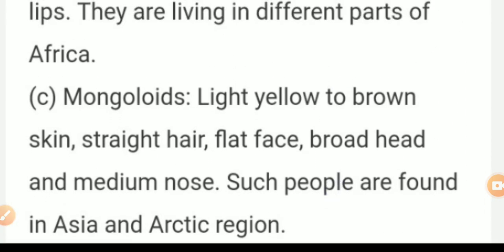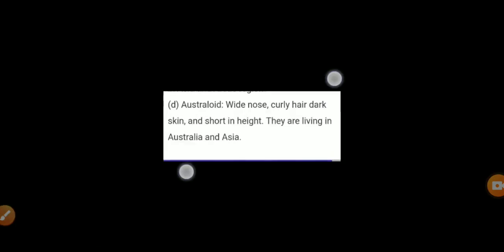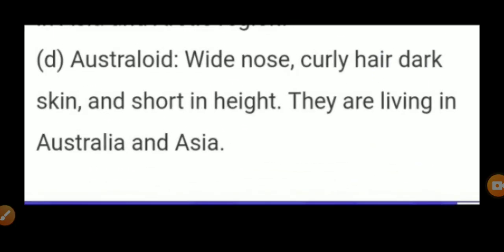Light yellow to brown skin, straight hair, flat face, broad head, and medium nose. Such people are found in Asia and the Arctic region. Next, the final race is Australoid: wide nose, curly hair, dark skin, and short in height. They are living in Australia and Asia.